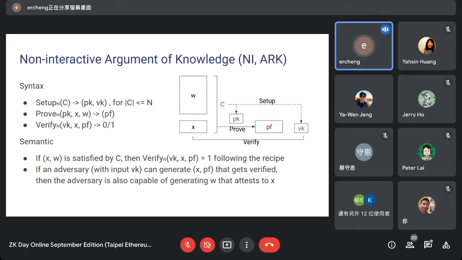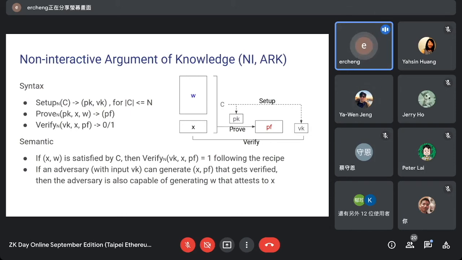The first function is a setup function. It takes in a circuit of size within n, and generates a proving key and a verification key, for proving and verification. These proving and verification keys actually encode the circuit. The prover has both X and W, and can use the proving key and this data to produce a small proof.